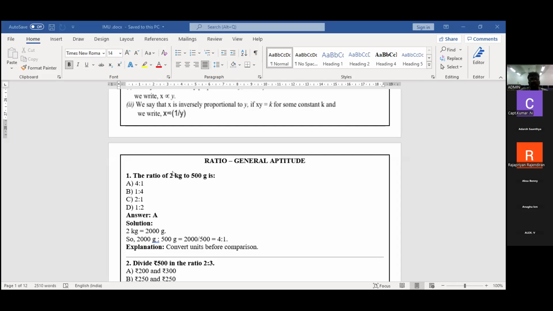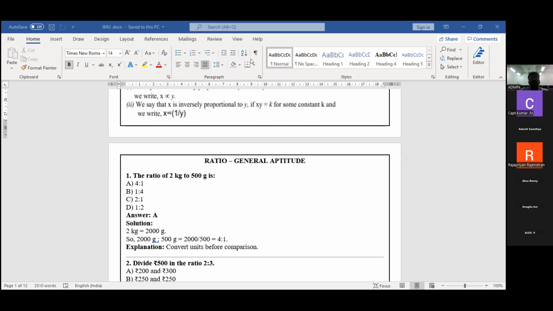See the unit, it's kg and gram, so I'm going to make both into grams. 2 kg is nothing but 2000 gram, and 500 gram is as usual 500 gram.